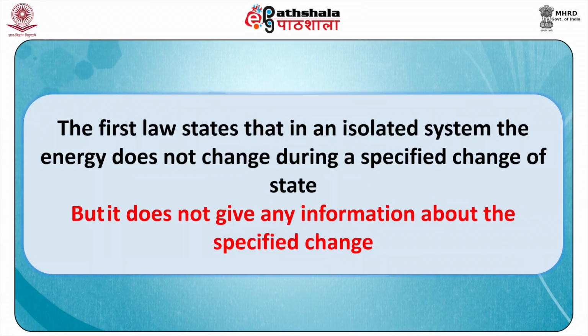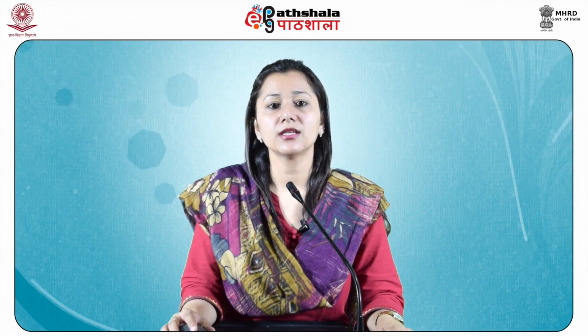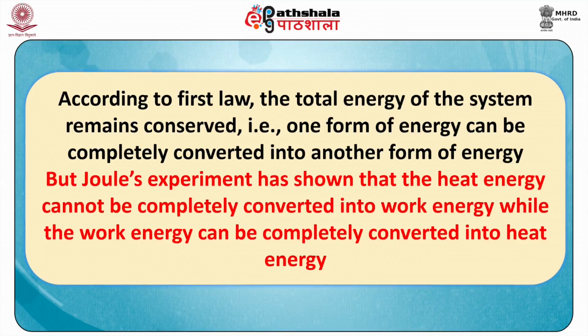The first law states that in an isolated system, the energy does not change during a specified change of state, but it does not give any information about the specified change, that is, whether the change will occur spontaneously or not. According to the first law, the total energy of the system remains conserved, that is, one form of energy can be completely converted into another form of energy.